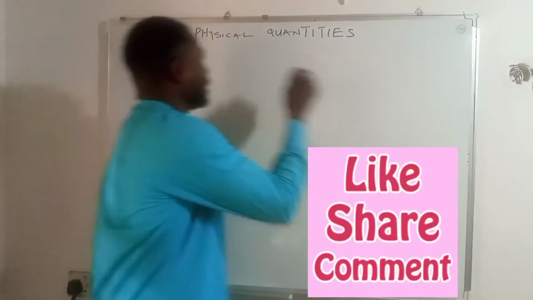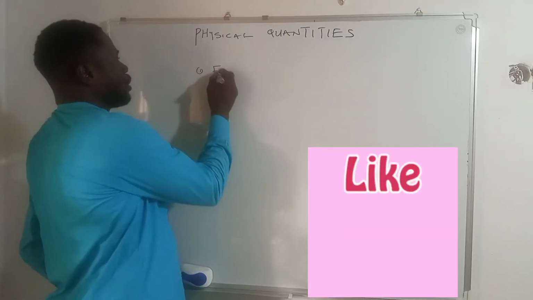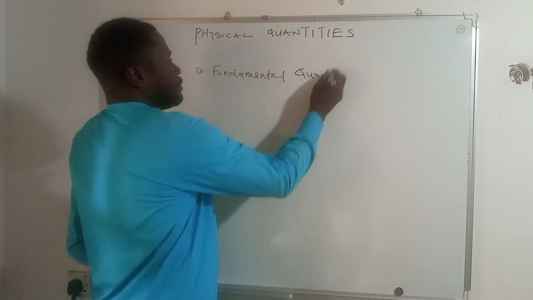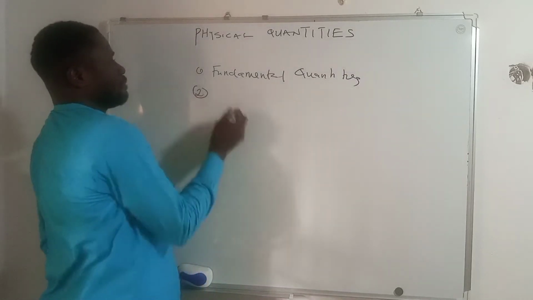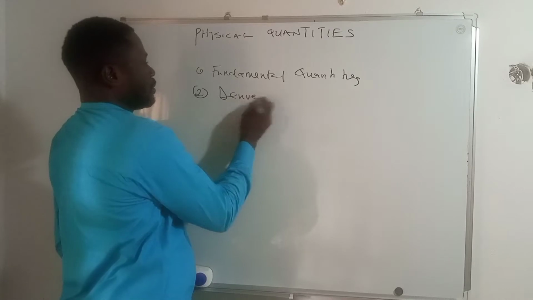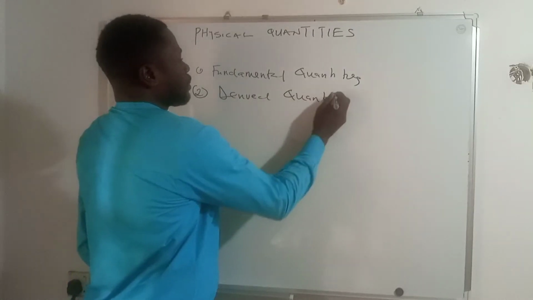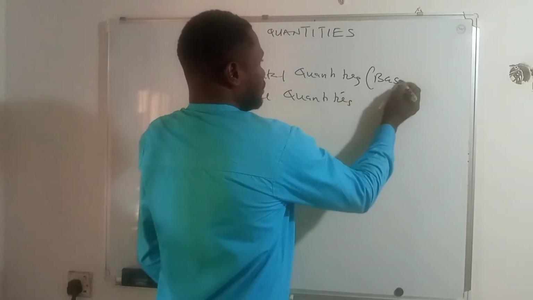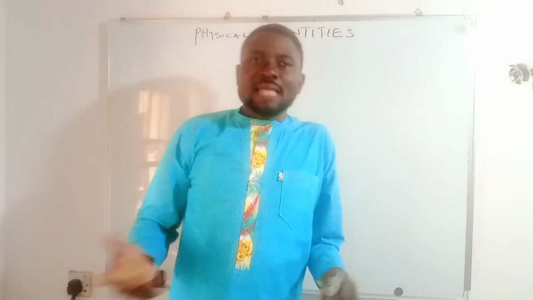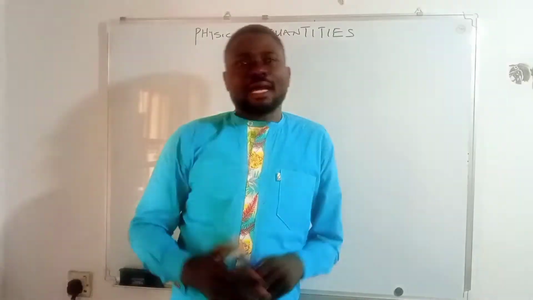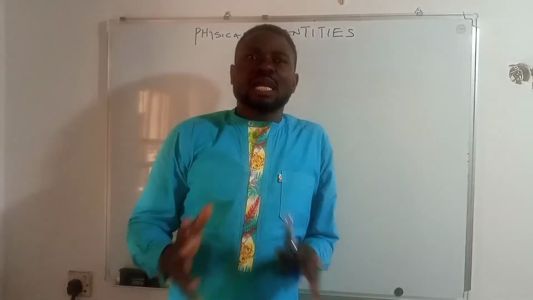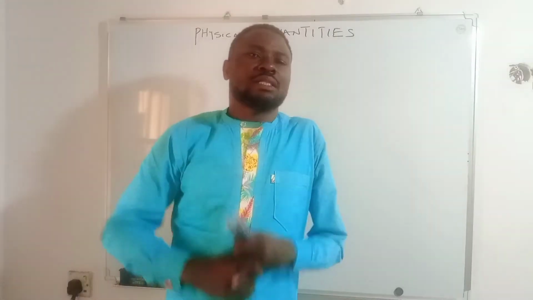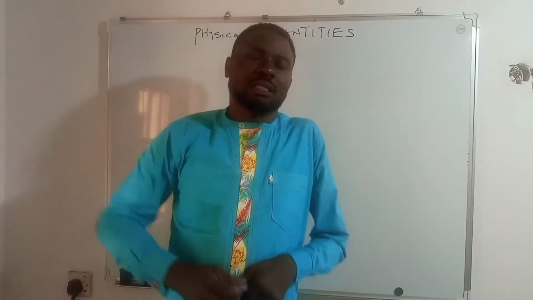They are basically divided into two. Number one, we have what we call the fundamental quantities. And number two, we have the one we call the derived quantities. The fundamental quantities can also be called the basic quantities, basic physical quantities. Let's begin with the fundamental quantities. Like I told you, the physical quantities are divided into two. We have the fundamental quantities or the basic quantities, and we also have the derived quantities.